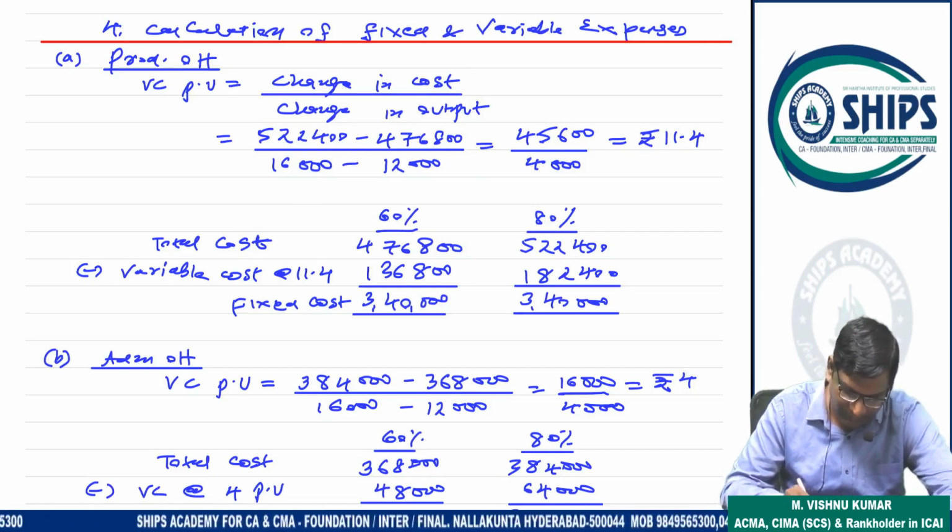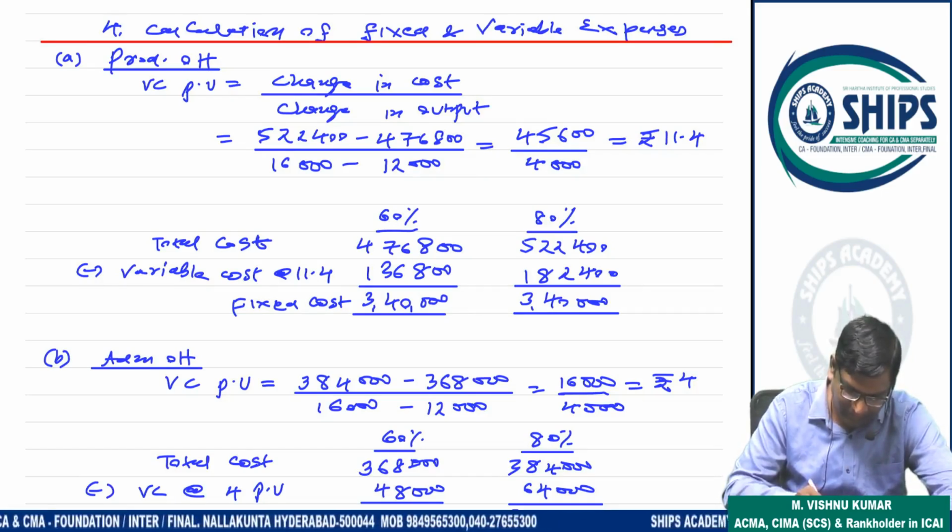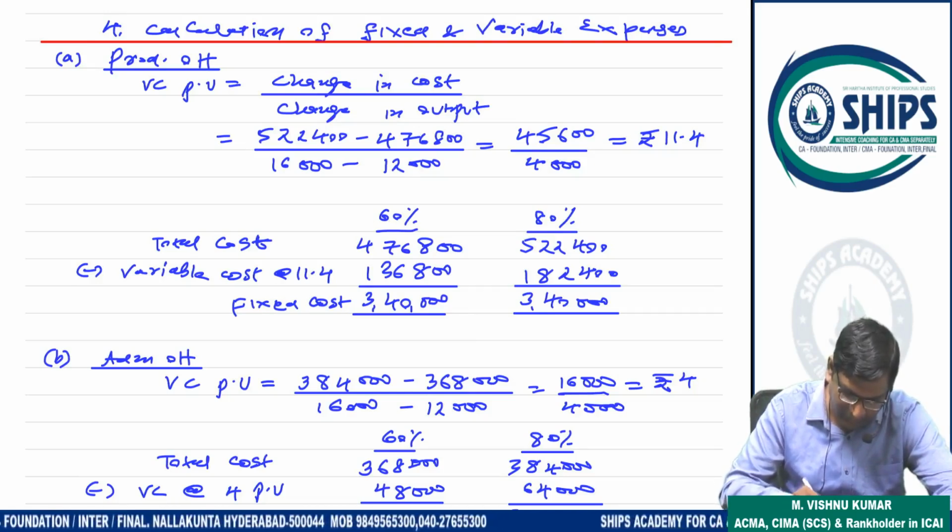Now we have to calculate the fixed cost. Total cost at 60% and 80% is 476,800 and 522,400. From this we deduct variable cost at the rate of 11.4, that is 12,000 into 11.4 and 16,000 into 11.4, because units at 60% are 12,000 and at 80% are 16,000. Deduct this and you will get the fixed cost. Fixed cost must be the same in both.